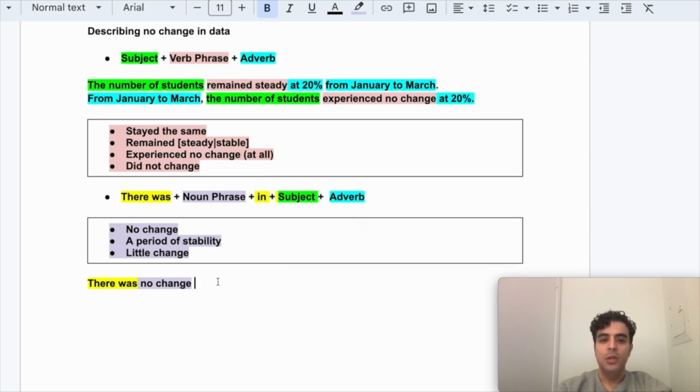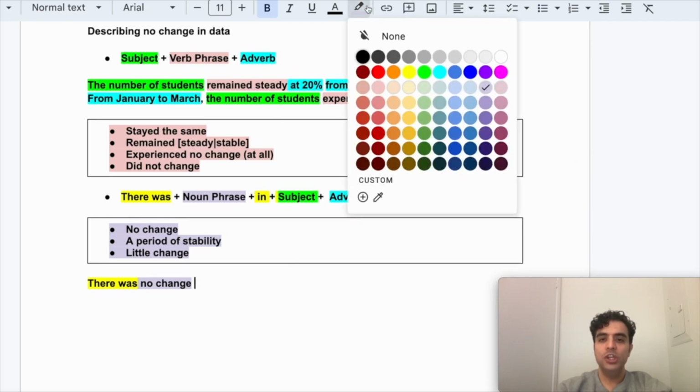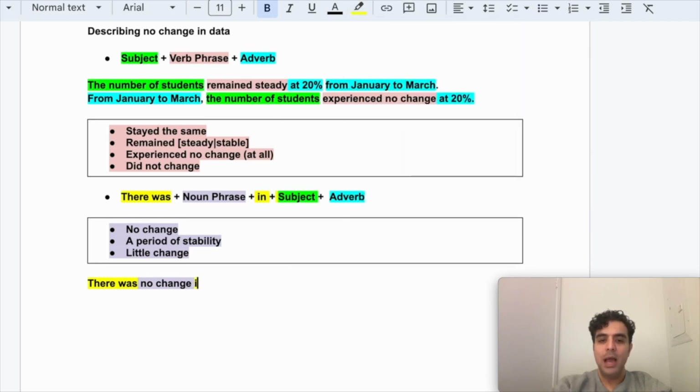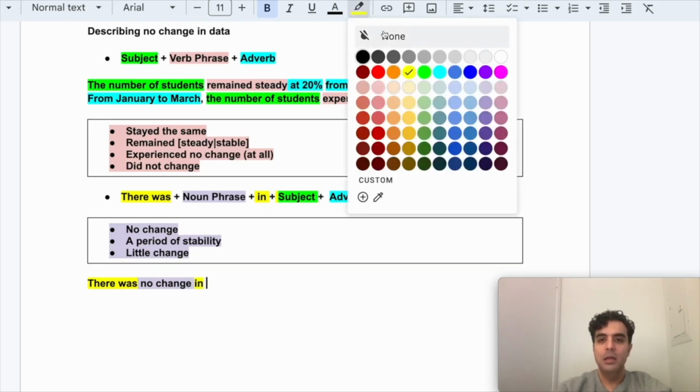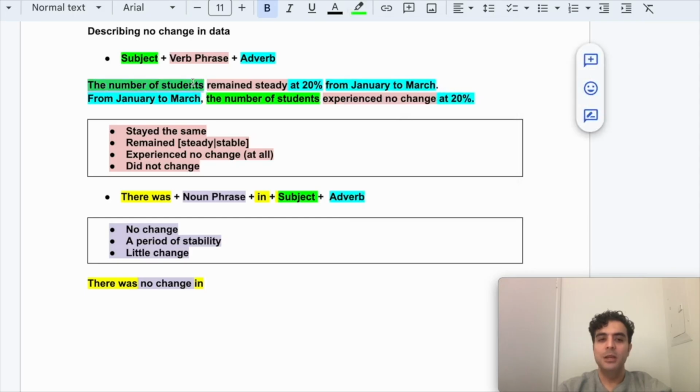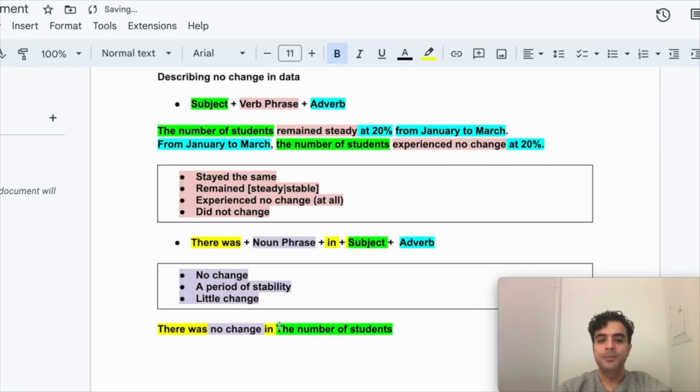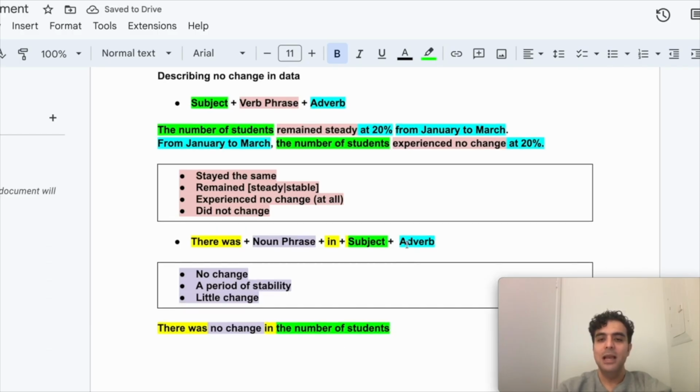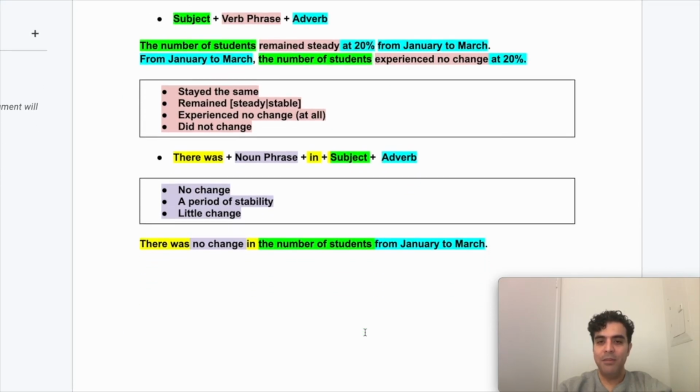Okay, so check it out. There was no change. Now I'm going to add the preposition in, and then following this, I'm going to add my subject, which is the number of students, right? So this is something I can copy. There was no change in the number of students, and then I'm going to mention the time from January to March. But I haven't mentioned the amount.